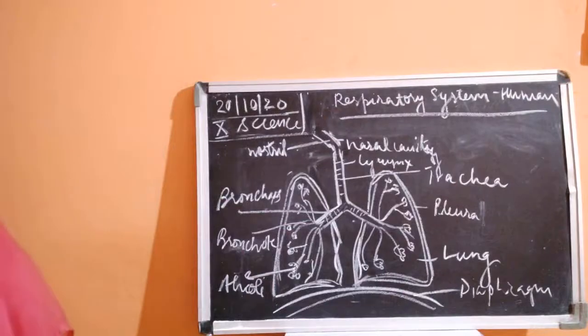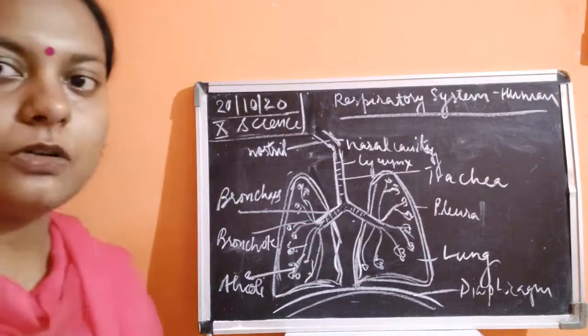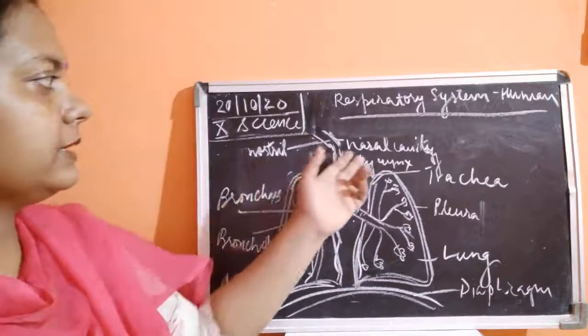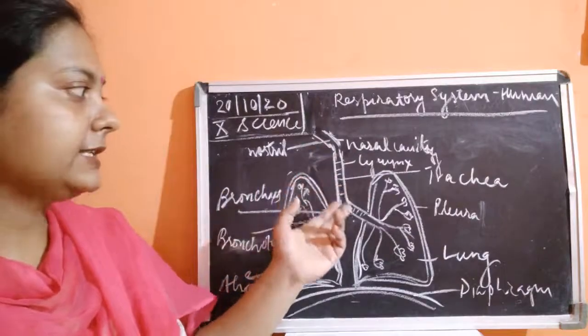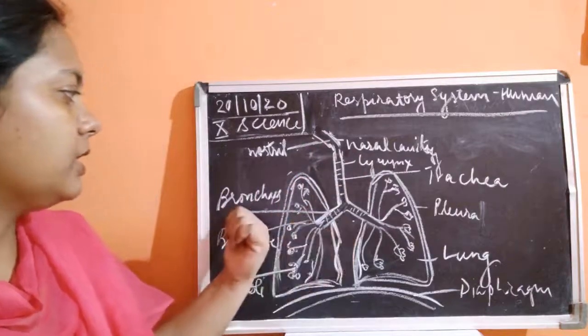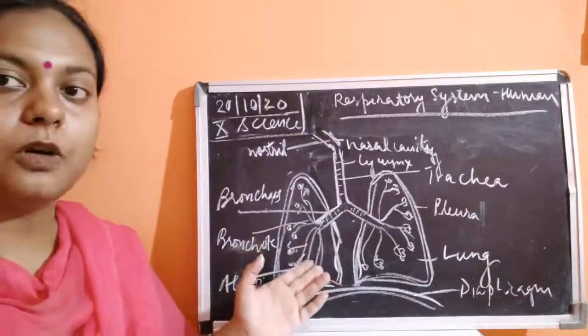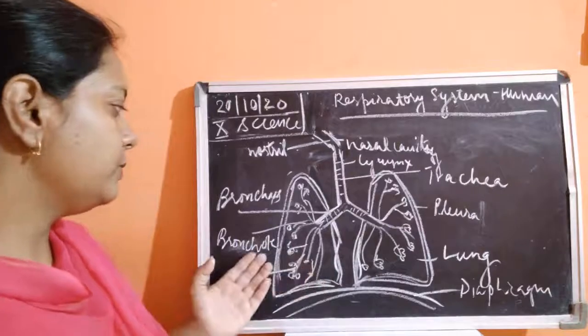Now, what are the different parts of the human respiratory system? You can see here. So nostril, nasal cavity, which is directed into the larynx. Larynx is directed into the bronchi, which are the thin tubes. Again, these thin tubes branch into smaller, thinner tubes, which are known as bronchioles.